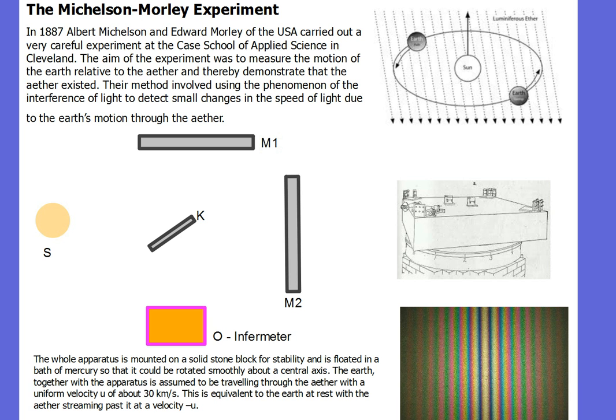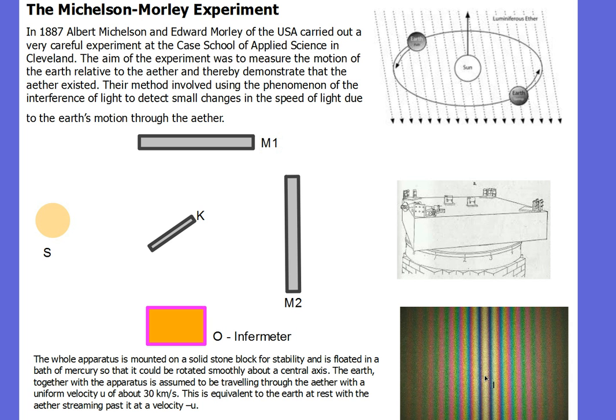So what do they have? They had their experiment on this big stone block. The big stone block was there so the experiment wouldn't change in size or warp or vibrate, so therefore it wouldn't interfere with the delicate measurements. The entire stone block was floating on a bath of mercury so they could rotate the top stone block around. And why do they want to rotate it, why do they want no vibrations? Well, their experiment required them to take very, very precise measurements of the speed of light, and they did that by measuring something called an interference pattern, which you can see down here.